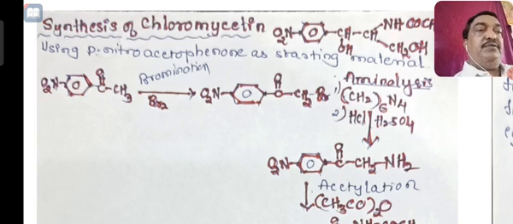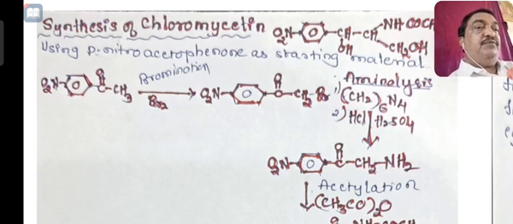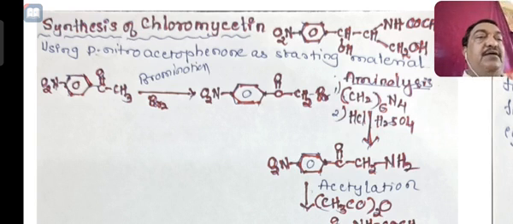Subject it to aminolysis, that is, with hexamine, 6 carbon hexane with 4 nitrogen, a cyclic product. That is used for aminolysis, followed by treatment with HCl or H2SO4.